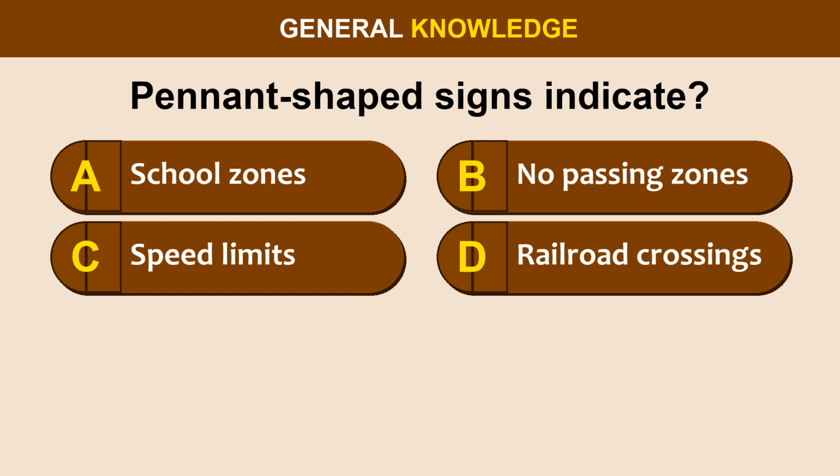Question 71. Pennant-shaped signs indicate option A, school zones. Option B, no passing zones. Option C, speed limits. Option D, railroad crossings.